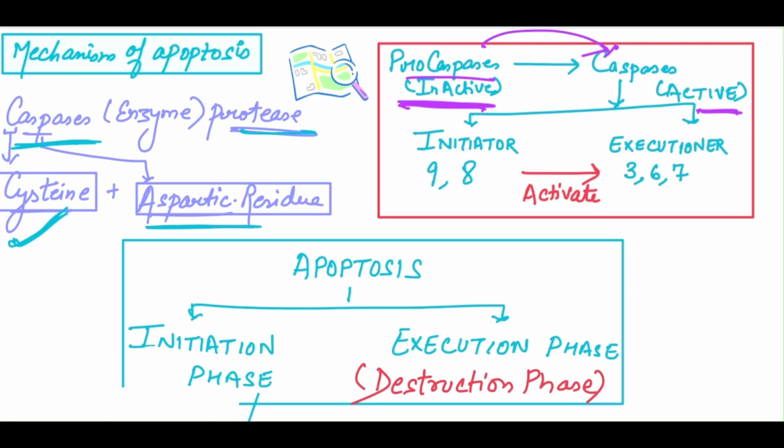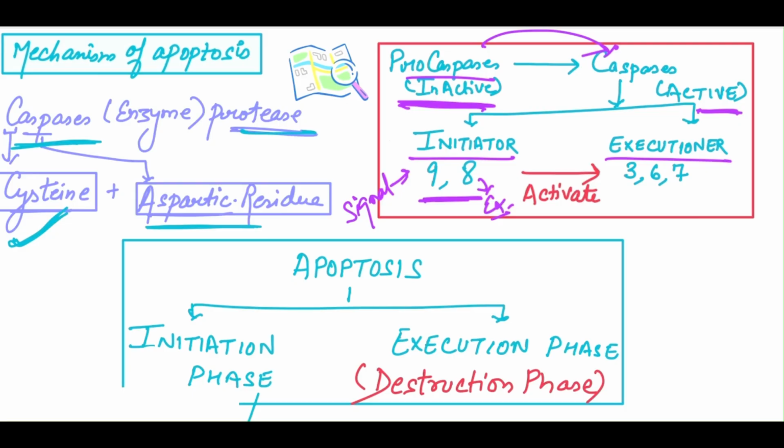Caspases are further divided into initiator caspases and executioner caspases. Initiator caspases receive the signal and activate the other caspases. So what are the initiator caspases? Caspase 9, which comes from the intrinsic pathway, and caspase 8, which comes from the extrinsic pathway.